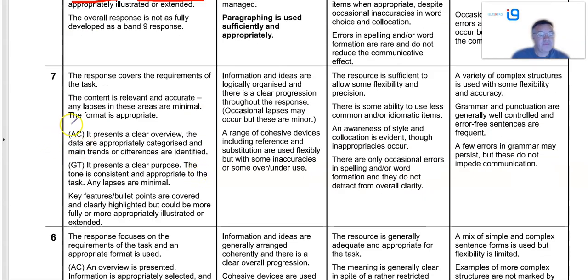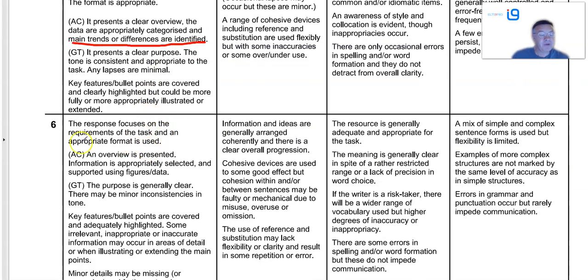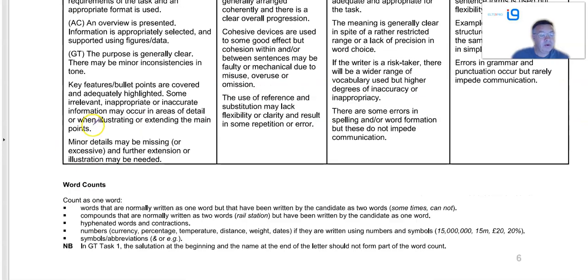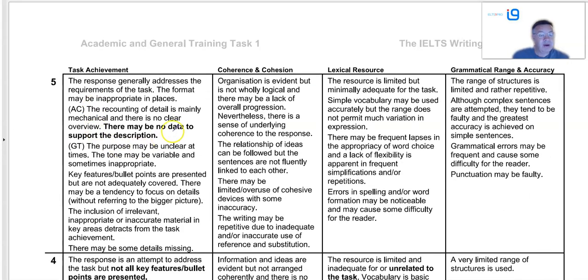Right, clear overview. Main trends identified. Right, we've got to have it. Yeah. Overview, but here we go. If we don't have a clear overview, that's what you get for task achievement. Okay, so you've got to clearly identify, not simply recount every single thing. What's the trend? That's gone up, that's gone down, that's changed, that's not changed.